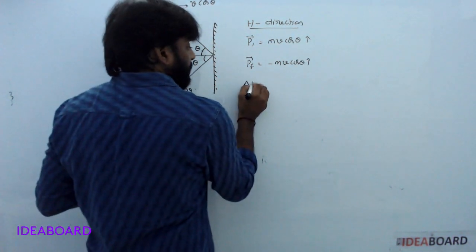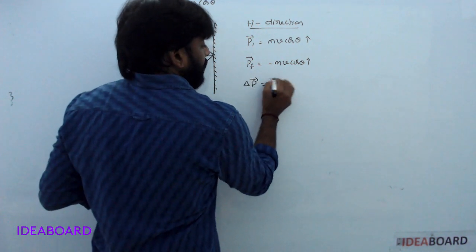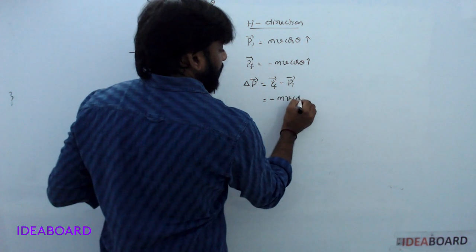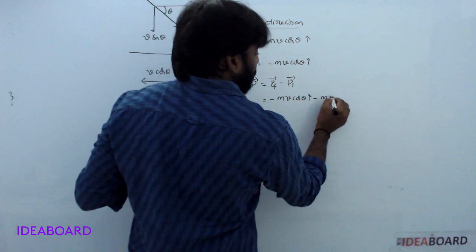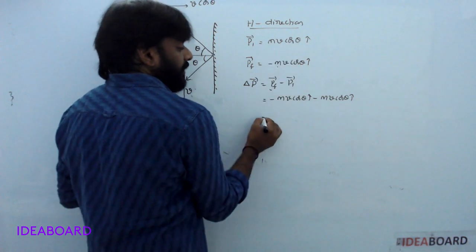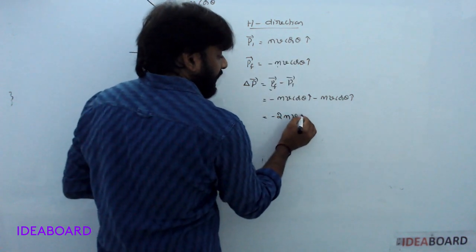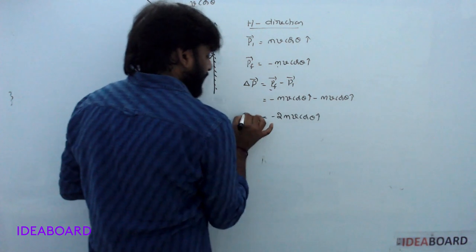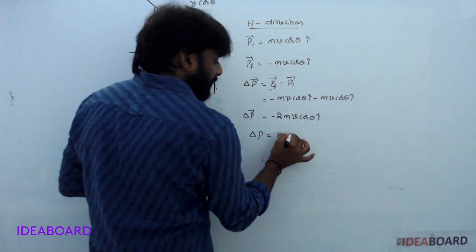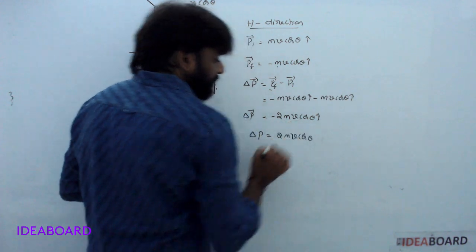What is the change in momentum? P final vector minus P initial vector: minus m v cos theta i cap minus m v cos theta i cap, which is minus 2 m v cos theta i cap. Delta P magnitude is simply 2 m v cos theta.